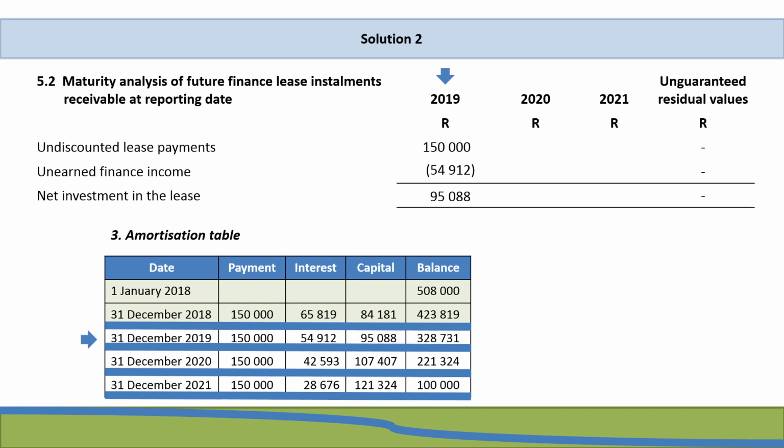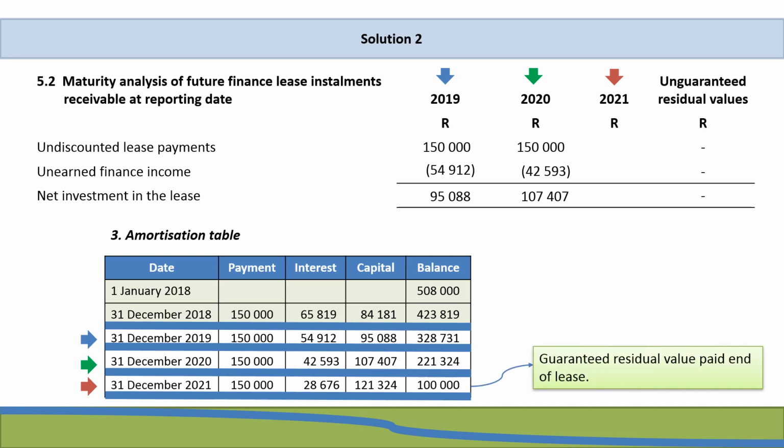When we look at the financial year ending 31 December 2020, again, we can see there's only one lease payment, so it's 150,000 Rand. The interest is 42,593 Rand, and that gives us a net investment in the lease of 107,407.